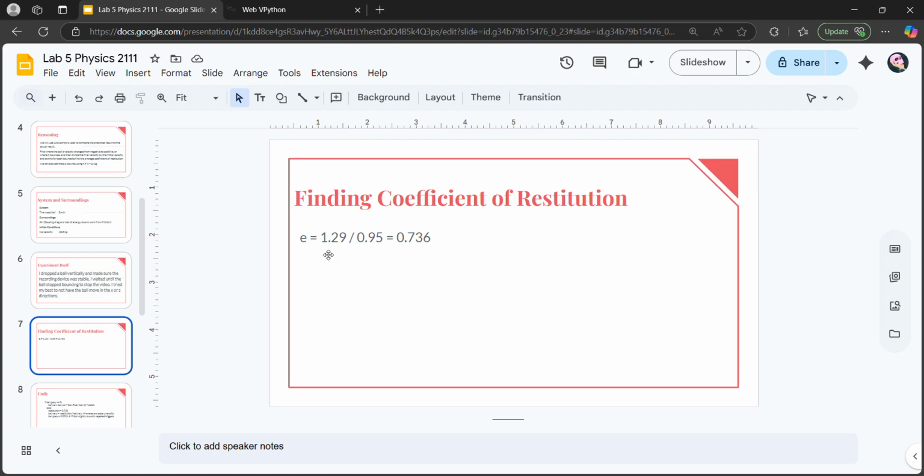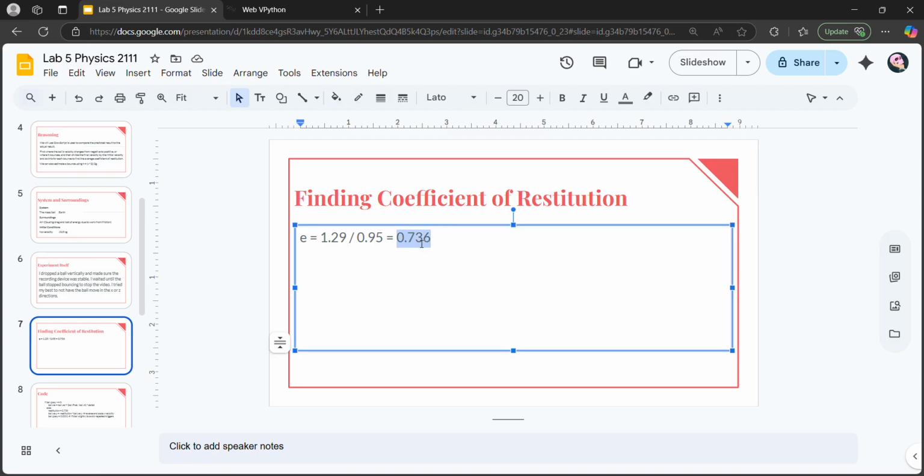Finding the coefficient of restitution is very easy. This is just one example. I did find the average to be 0.736. This is one example that gave me 0.736. It's just the velocity after the ball bounces divided by the velocity before the ball bounces. It is difficult to find a good set of data to compare this to because you want to have as many frames of data as possible, and a lot of phones won't capture that. So you want to find the velocities that are an equal distance from when the ball bounced.